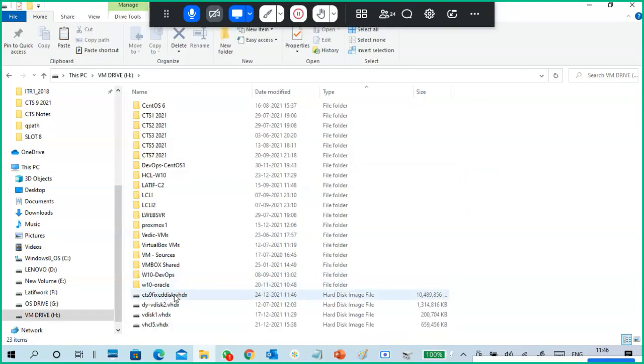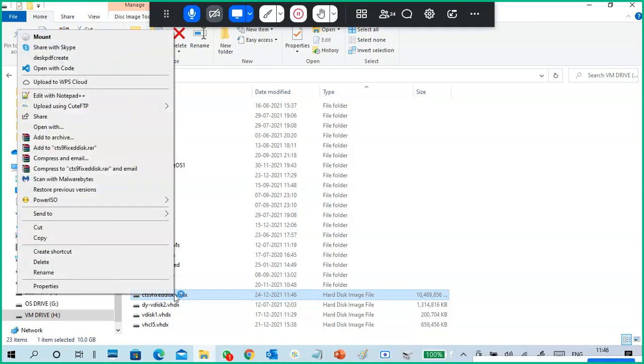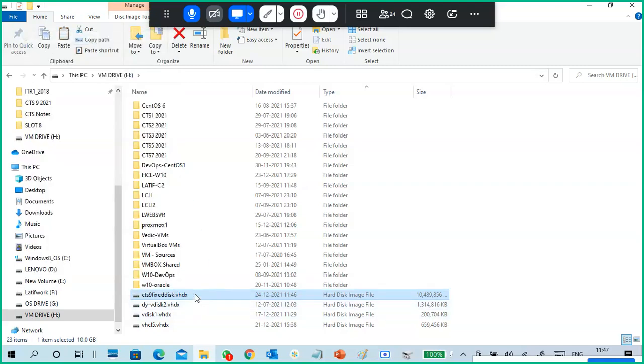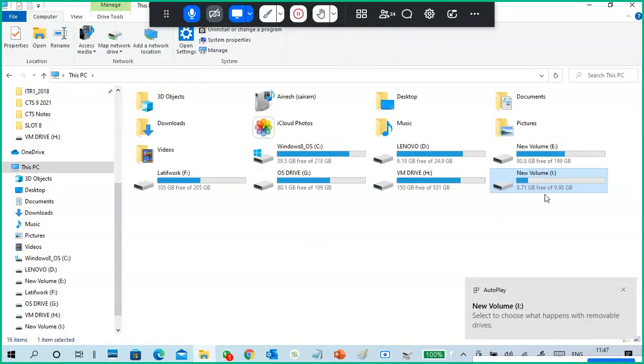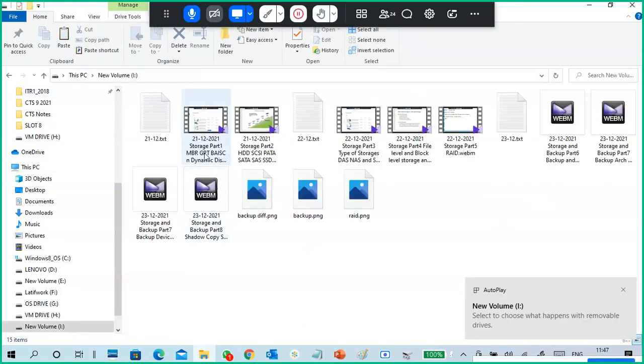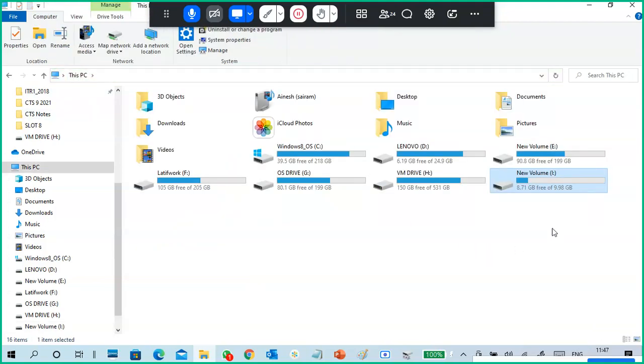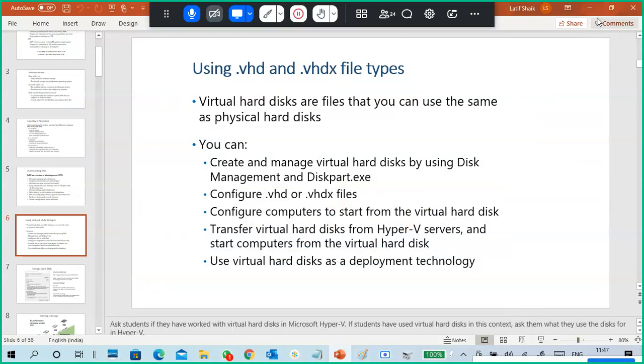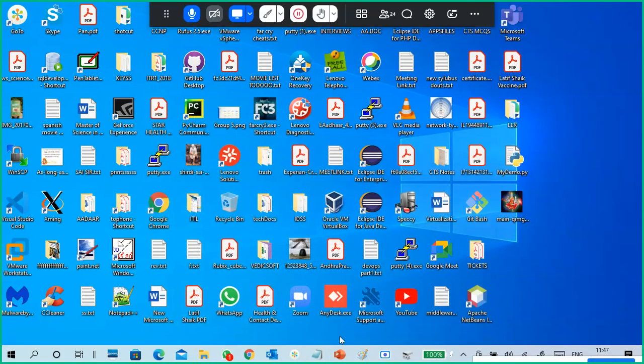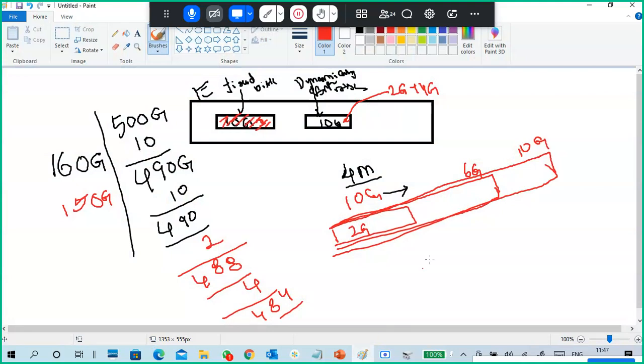And once you have a virtual hard disk, you need to go to Disk Management to attach. You can attach it from here also. You can double click on this one, or you can right click and mount. You can click on mount or double click on the virtual hard disk. Okay, see, the I drive is attached. Guys, this is about your virtual hard disk. Completed or not? Completed, not completed.